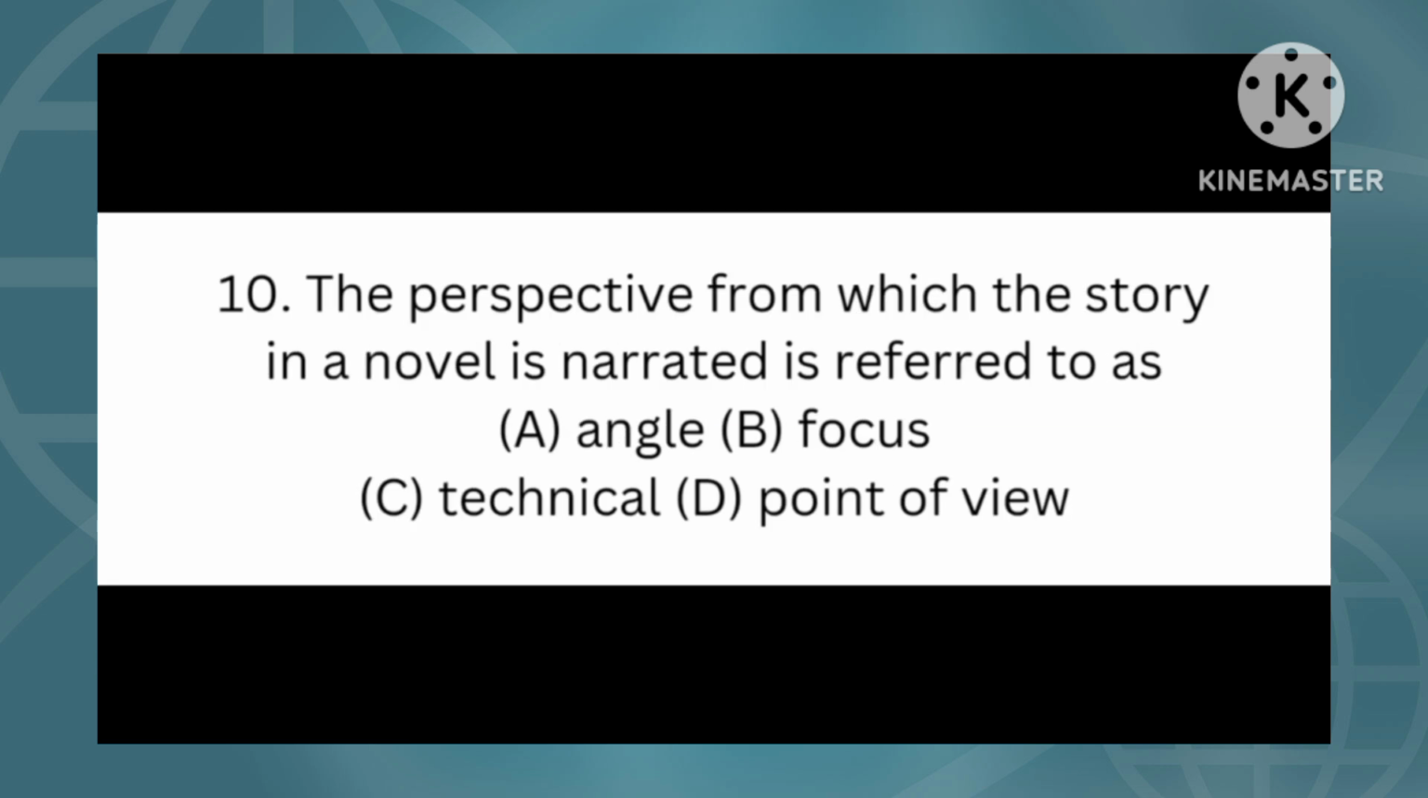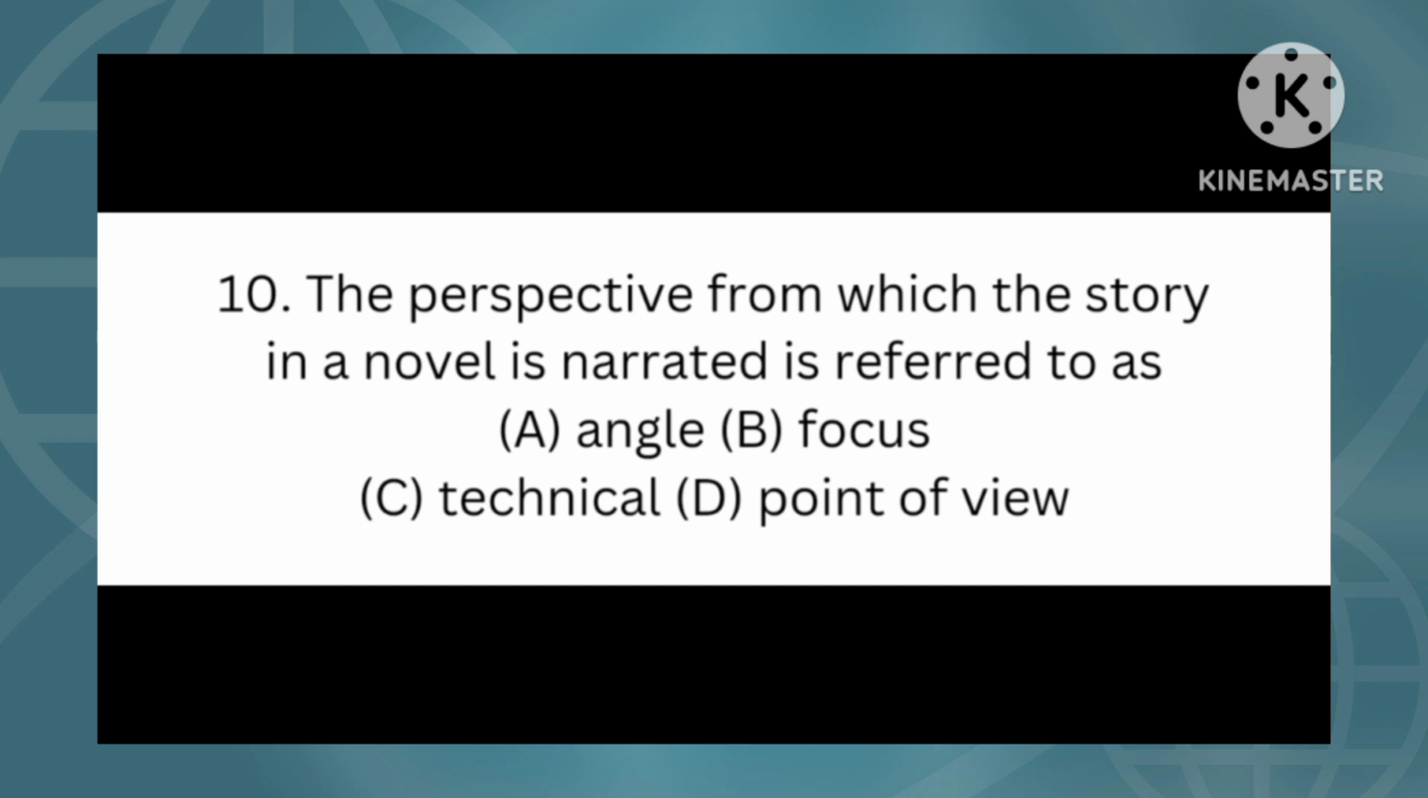The next question is question number 10. The question is, the perspective from which the story in a novel is narrated is referred to as. Options: option A, angle. Option B, focus. Option C, technique. Option D, point of view. So which of them is the right answer? The right answer is option D, point of view.